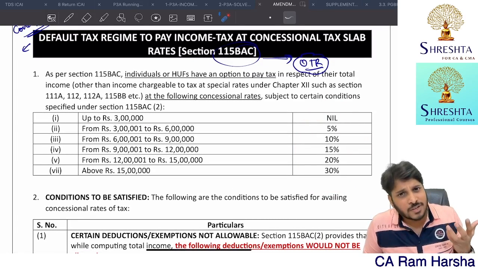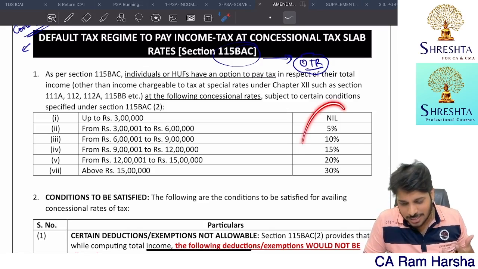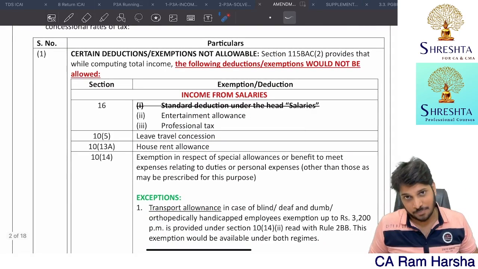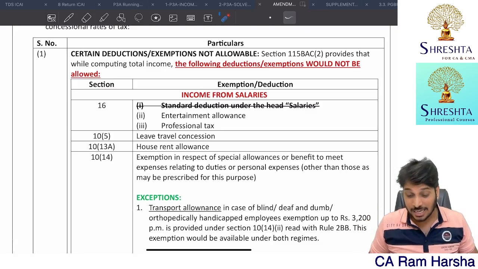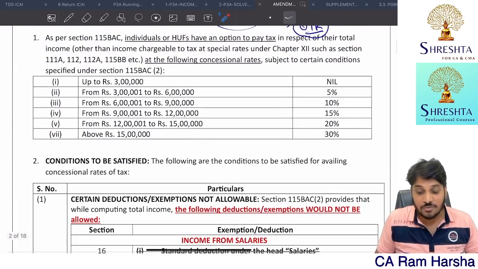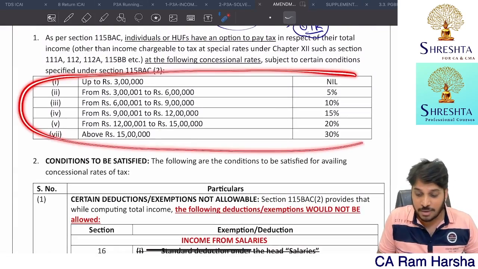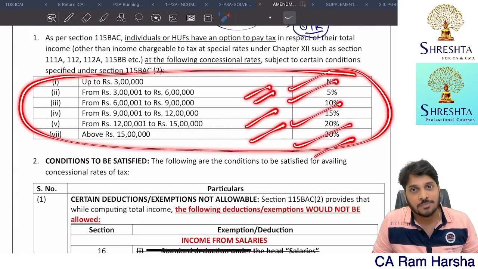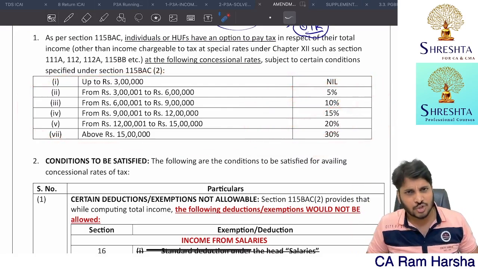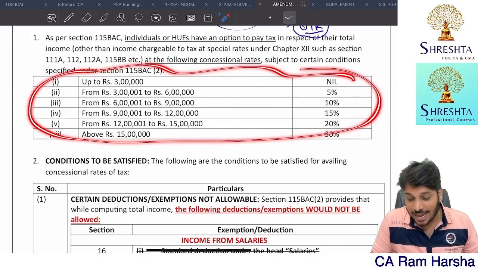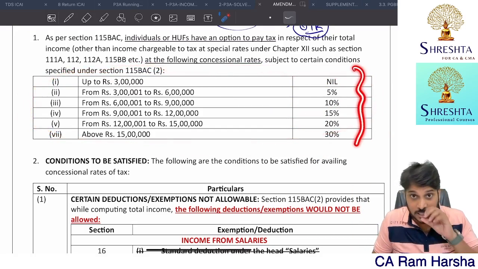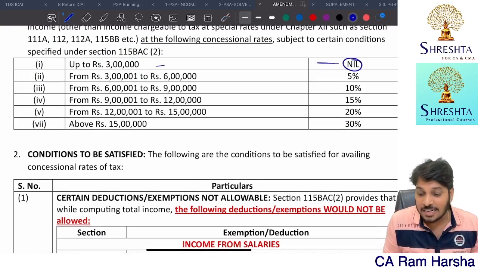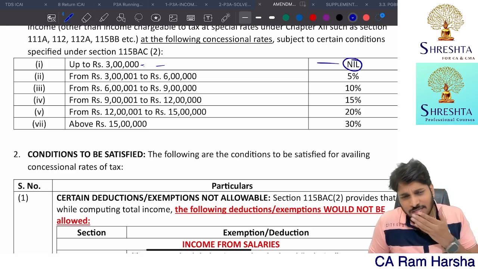Now they are charging at a reduced rate, right? Not everything will be given free of cost, obviously. So the concession is not given just like that. The income tax department has kept certain conditions. As per section 115BAC, you have an option. By default, you can pay tax at this rate. If you don't want this option, that's a different story. But you can pay tax using this option, where at the concessional rate, up to 3 lakhs of income, you pay nil tax.